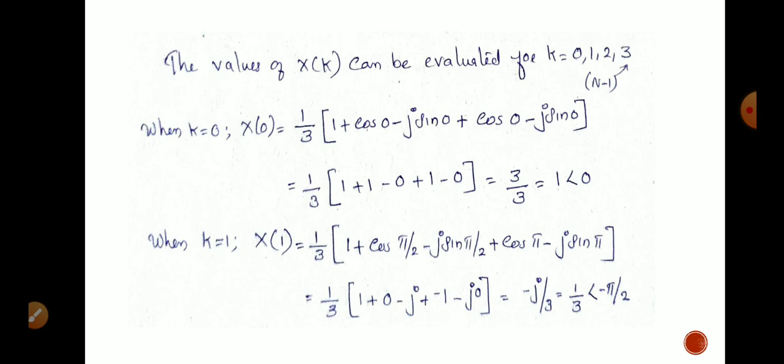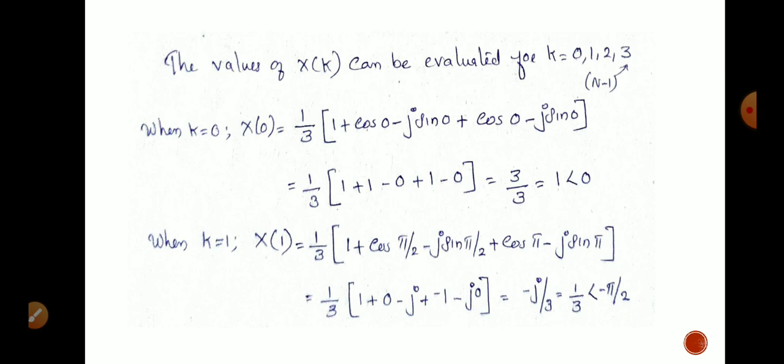Here we are taking the samples as k equal to 0, 1, 2, up to n minus 1. Here we have n equal to 4, so n minus 1 means up to 3. That means the values of k will be 0, 1, 2, 3. Then we have to calculate the values of x of k for k equal to 0, 1, 2, 3.